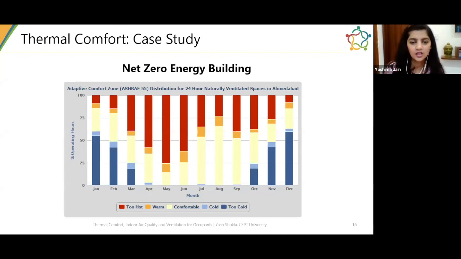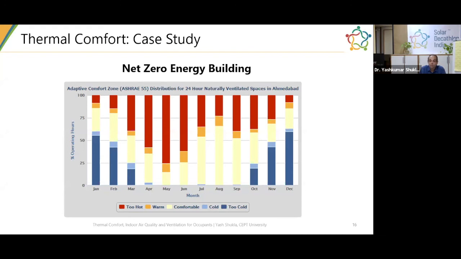Next question. Can indoor plantscaping make a significant difference in the carbon dioxide levels such that it can be considered while planning ventilation? That's a good question.